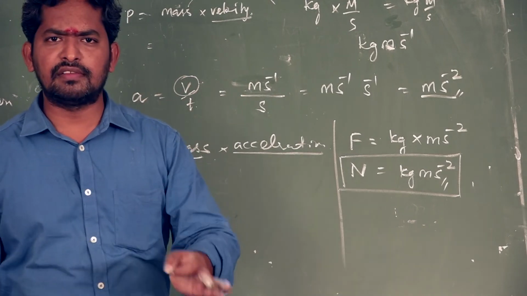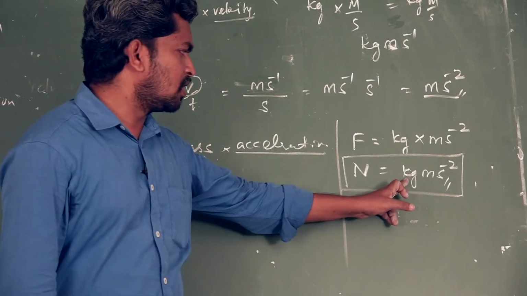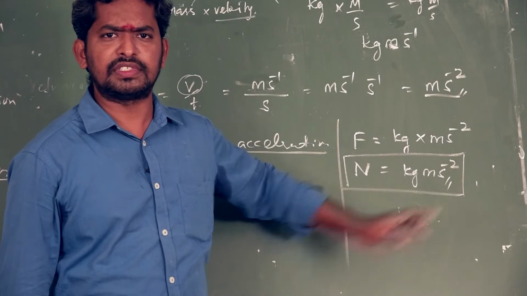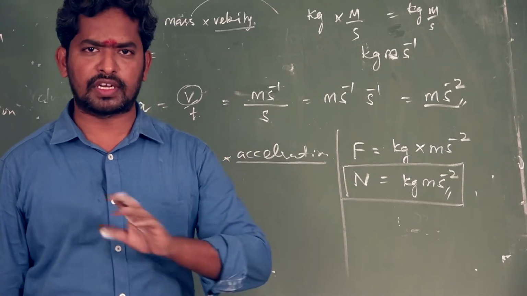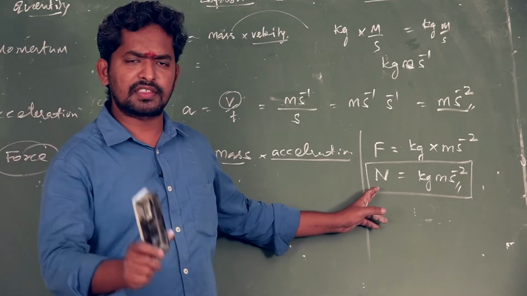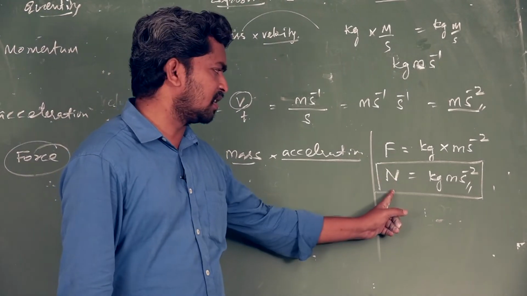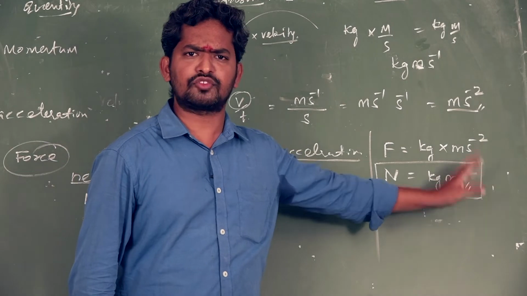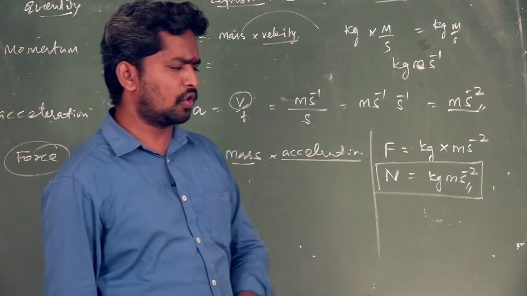What is the equivalent unit of force? Kilogram meter second minus 2. This is the equivalent unit of Newton. What is the SI unit of force? Newton. What is the equivalent unit of Newton? Kilogram meter second minus 2. It is very important.